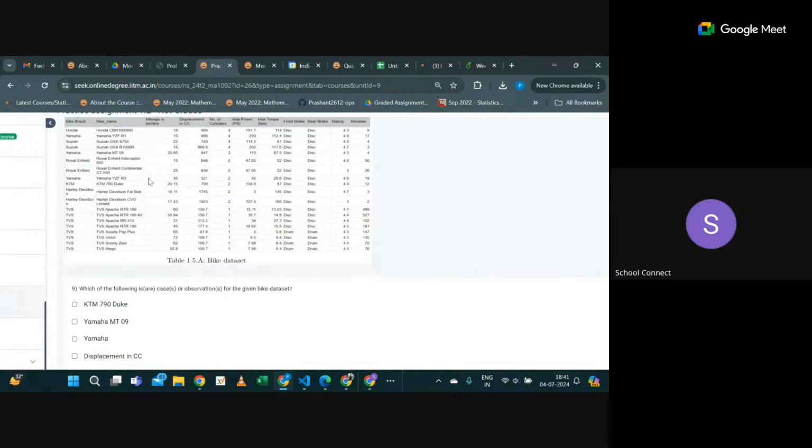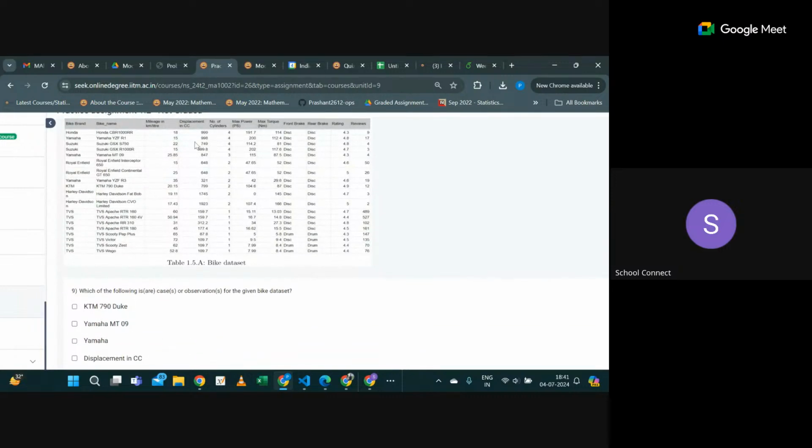Now tell me what should be the cases then. See, displacement in CC is not a case, it represents a column. Then what about the others, KTM, Yamaha? The first three options, sir. Just think, why Yamaha will not be there. I told you cases should be unique. Just think. No, sir, Yamaha won't be there. Yamaha won't be there because you see Yamaha is repeating, right?